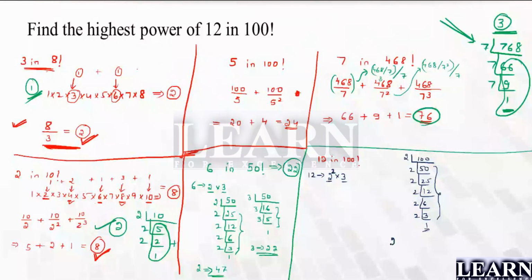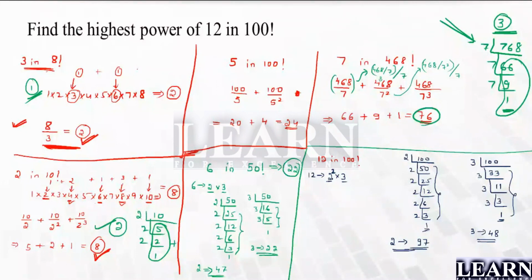I can say I have 97 powers of 2, right? I have 97 powers of 2. Next, I'll move on with 3. So 33 times, 11 times, 3 times, and 1 time. So I can say the highest power of 3 is 33 plus 11 plus 3 plus 1, which gives 48. The highest power of 3 in 100 factorial is 48, and the highest power of 2 in 100 factorial is 97.